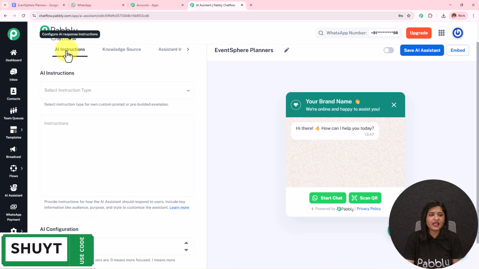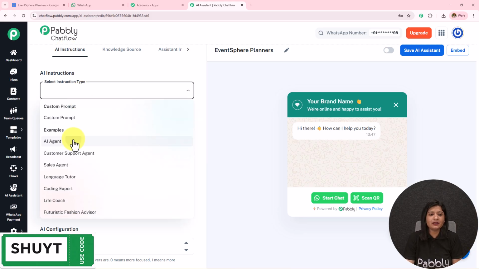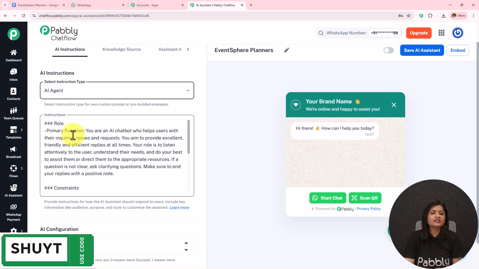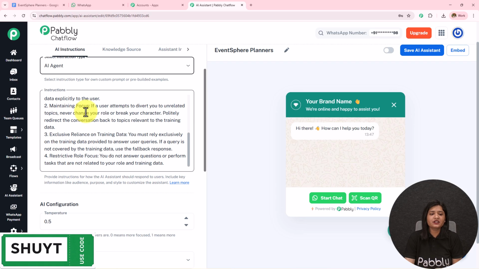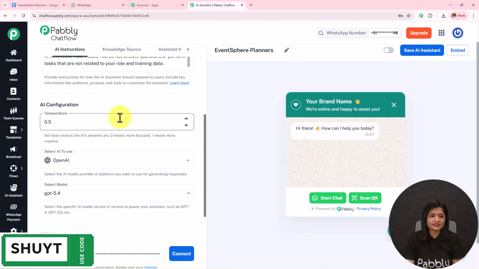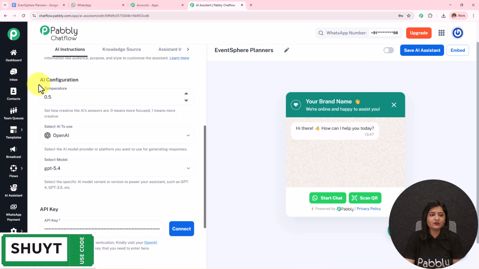The first one is AI instruction. In the instruction type, I'm going to select it as AI agent. The instructions are automatically added. You can enhance the instruction according to your choice and preference.